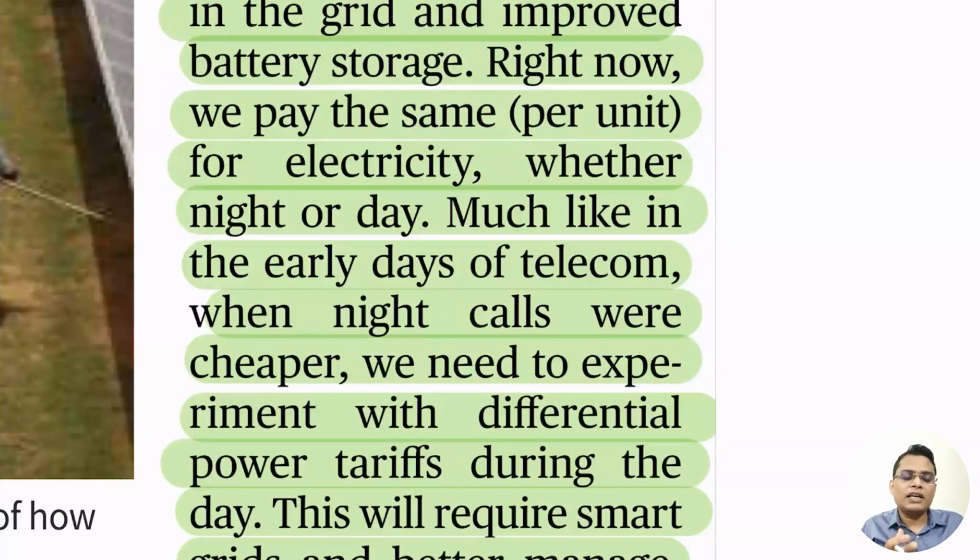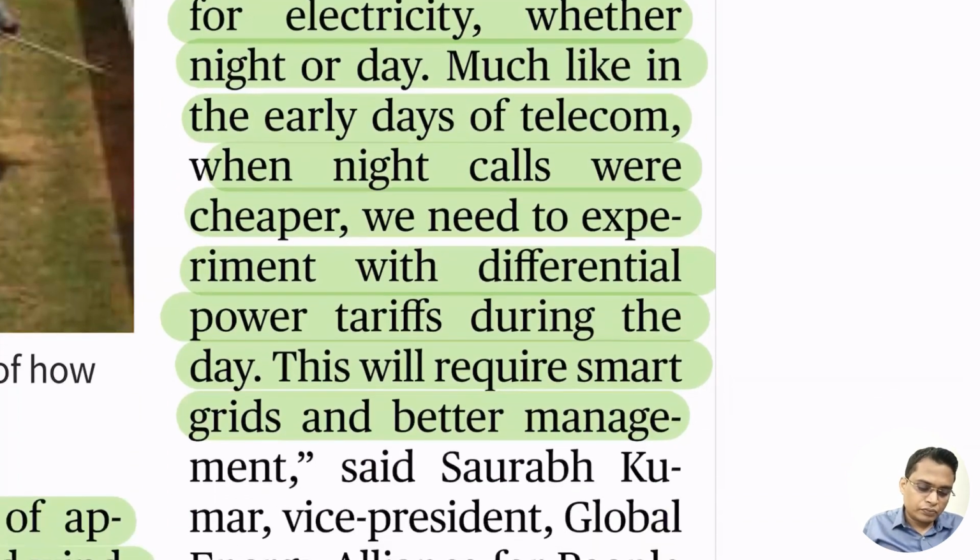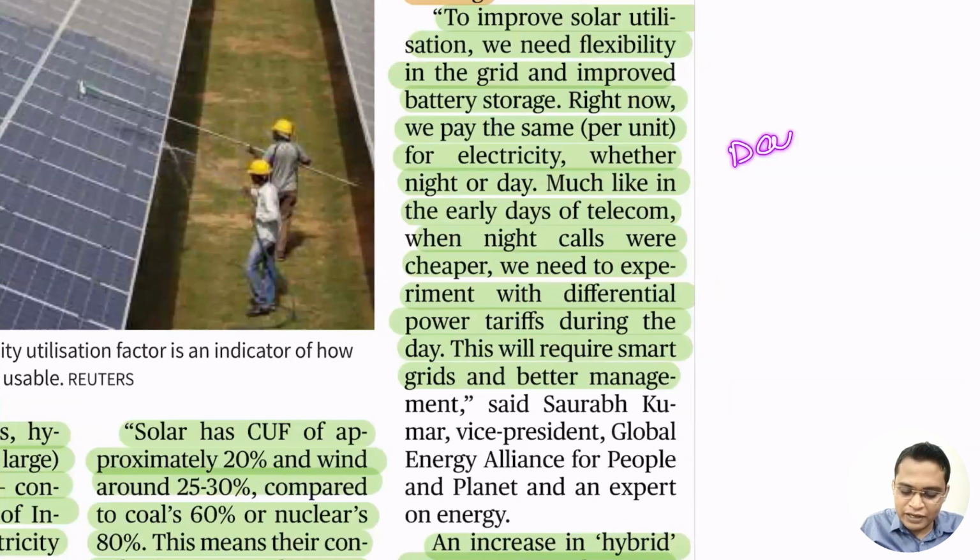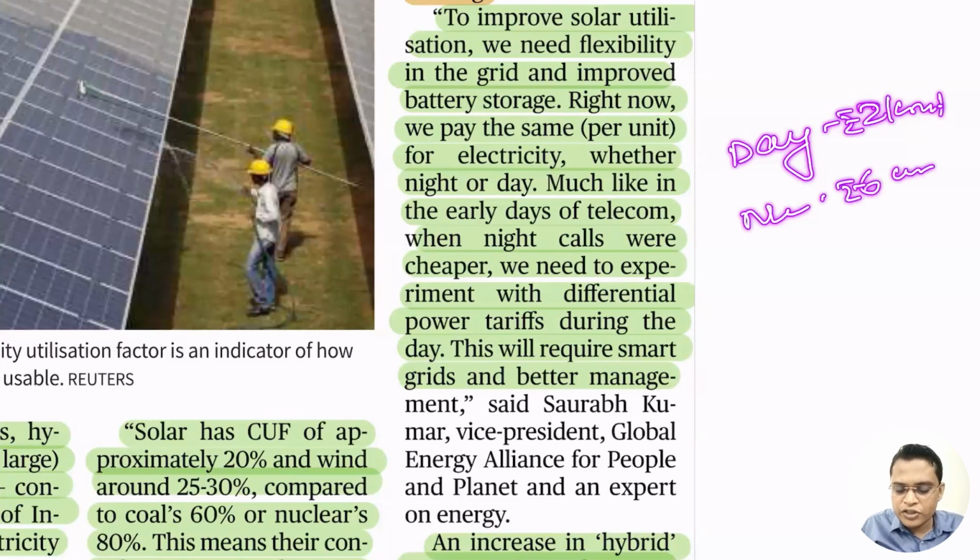Just like Reliance, earlier, gave free calling at night, the same thing: at night we can impose a higher electricity charge, and in the day, because solar is available, we can impose a lower one, so that people use more electricity in the daytime. Let's say daytime electricity costs 2 rupees per unit, but at night it is 6 rupees per unit, because solar is not available.